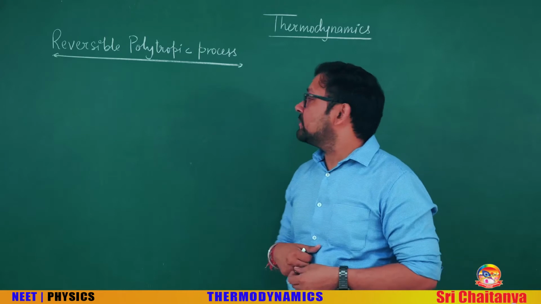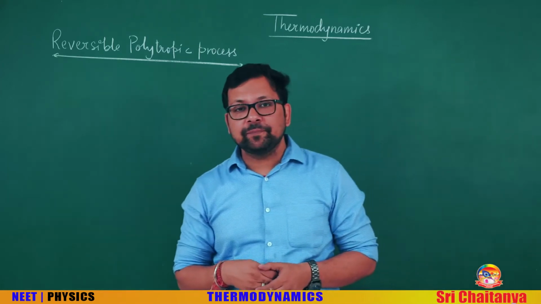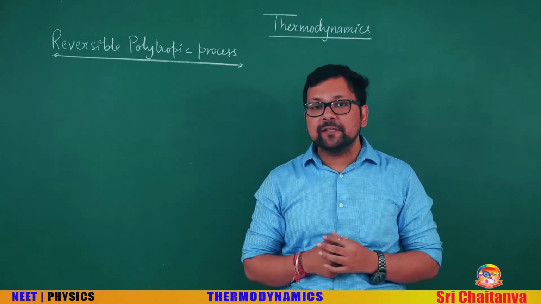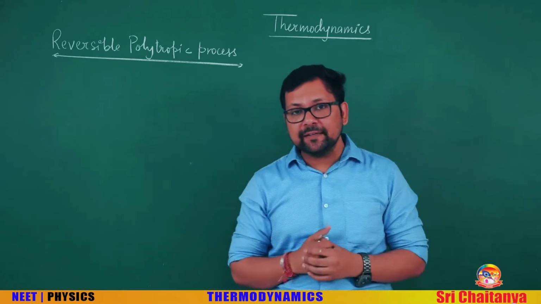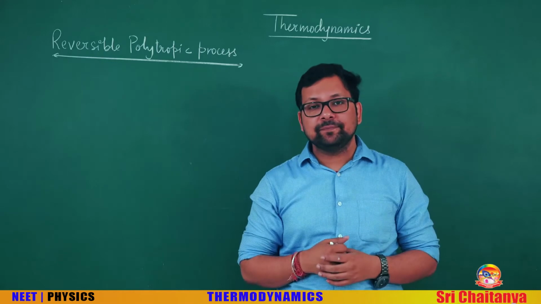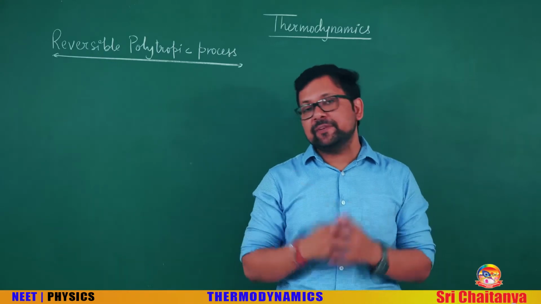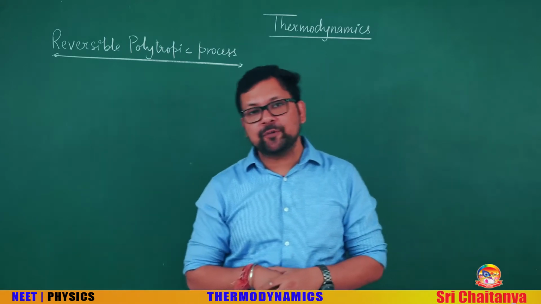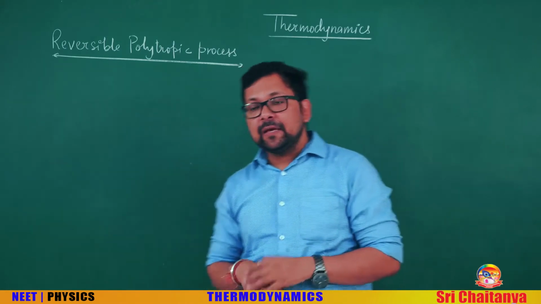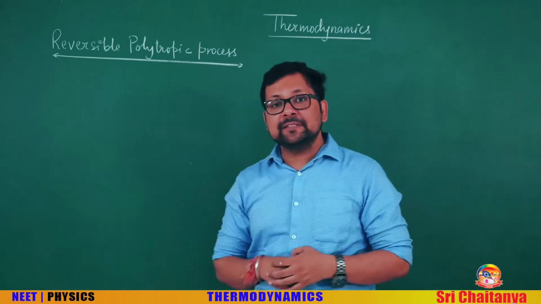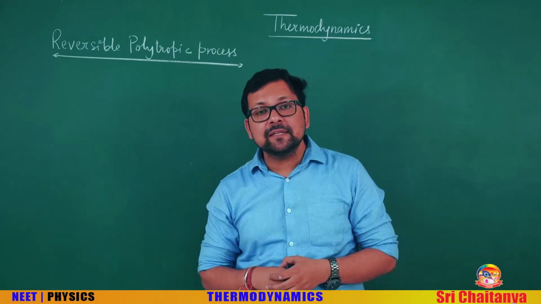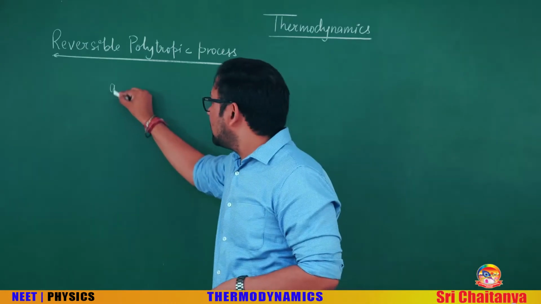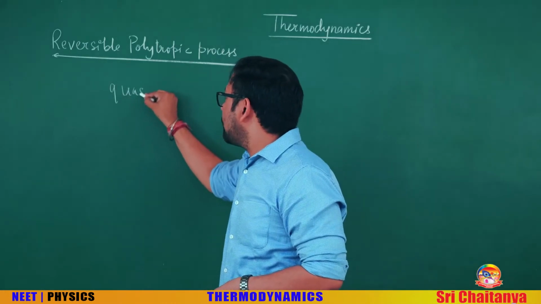What is a reversible polytropic process? Polytropic processes are such processes in which the molar specific heat is kept constant. First you have to know this. The second thing, in a polytropic process, generally the process is a quasi process. What is a quasi process? The process is in quasi equilibrium.